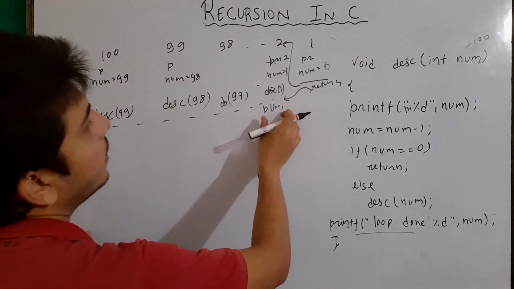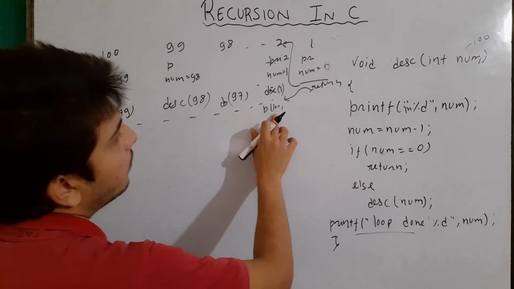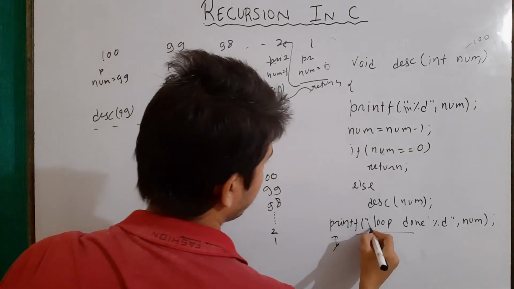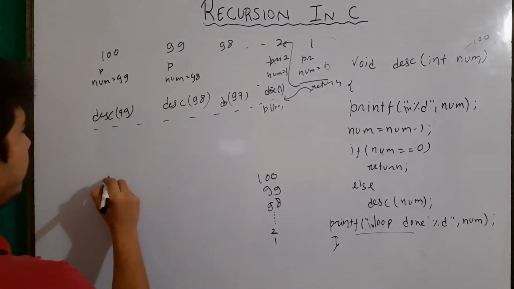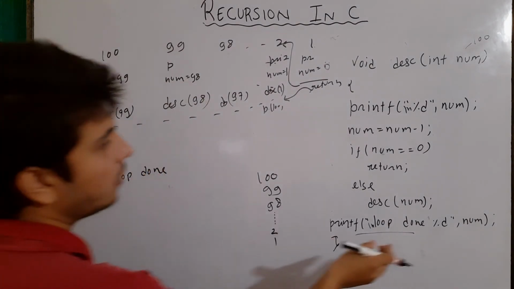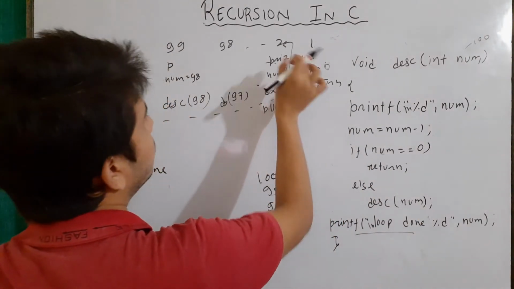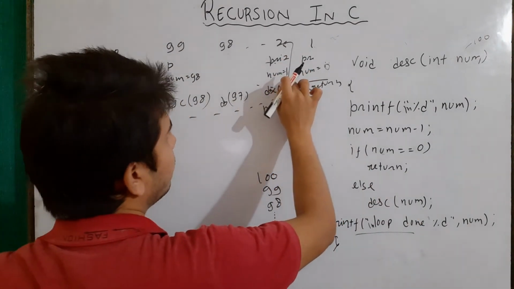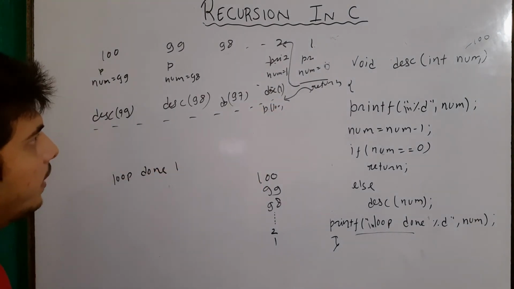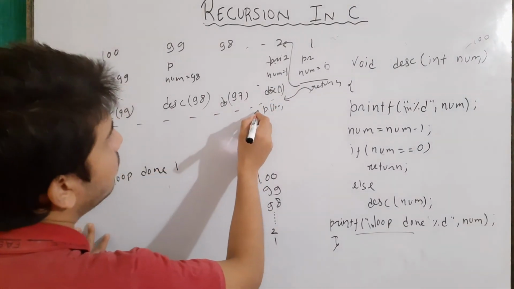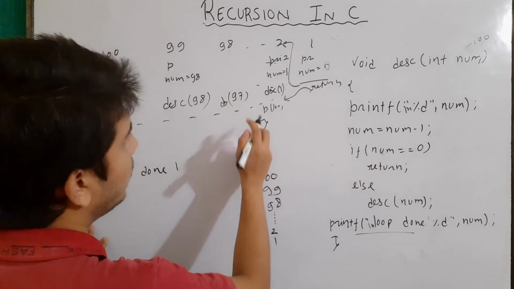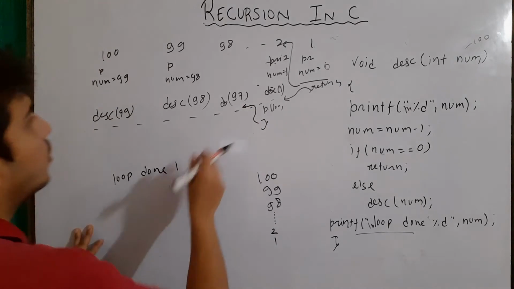And before that, if we go here, it is written printf of loop done and then the value, okay. So if I also write here /n, then it will give us loop done, and the current value of num is 1, okay, because we are decrementing the value by 1, so it will give us loop done 1, right. Then the control goes back to where it was called from, because this is the end of the body, and the control goes back from where it is called, okay.